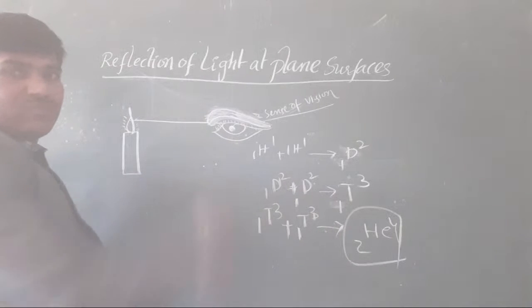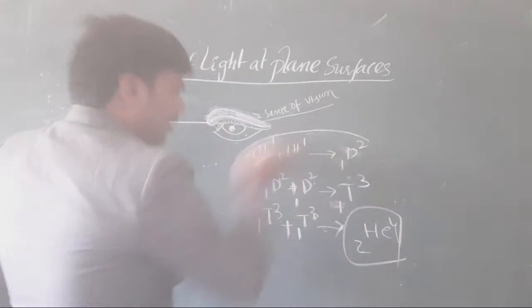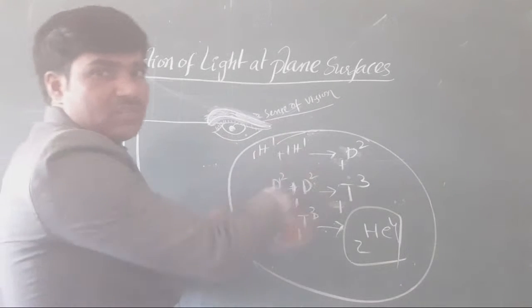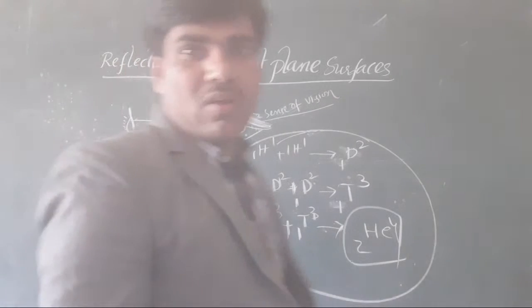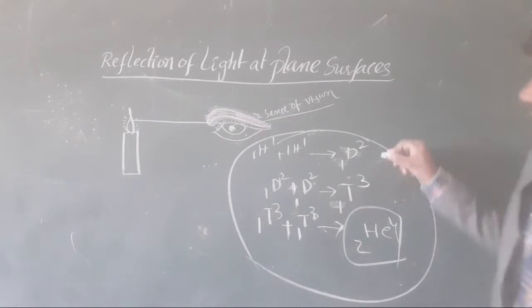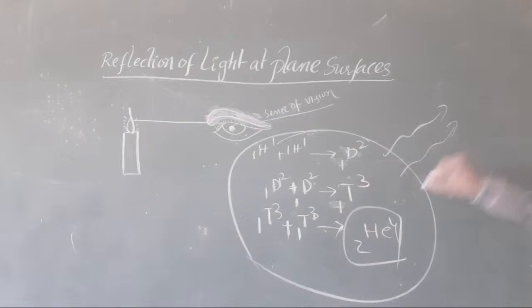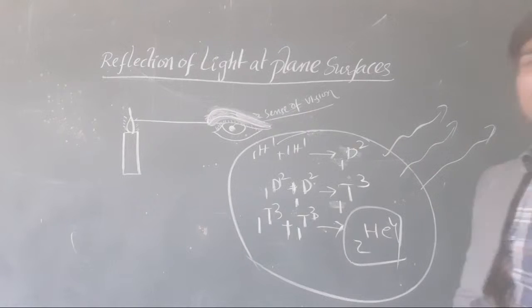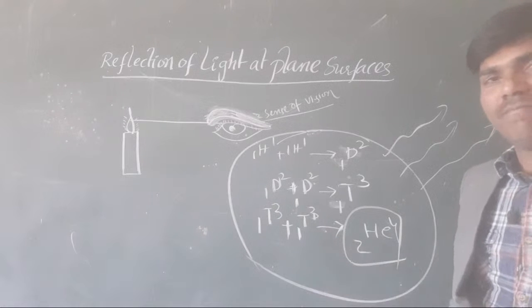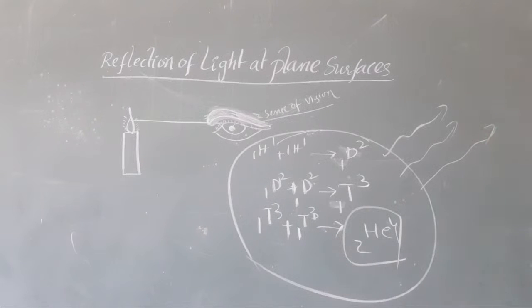Now, in this formation on the sun, because of these changes, our light is emitted from it. I hope you got it. Yes, is it clear or not, all the students? I hope it is clear for you.